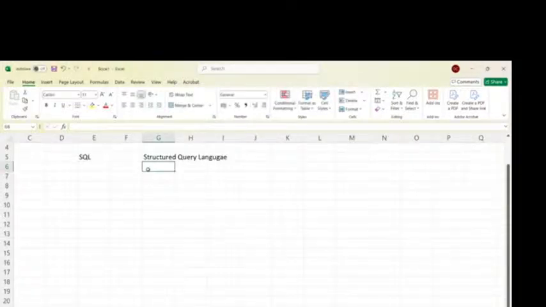Before understanding SQL clearly, let's talk about database. So what is a database? Basically, the place where we store all the data. I can say it's nothing but a collection of data. Before understanding what databases and SQL are, let's talk a little bit about data first of all.